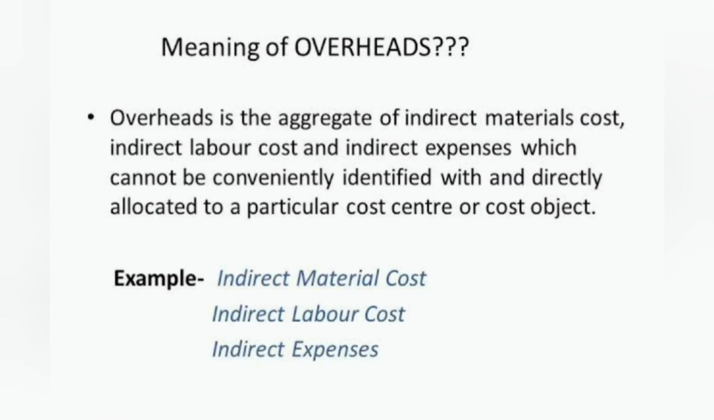What is the meaning of overhead? Overhead is the aggregate of indirect material cost, indirect labor cost, and indirect expenses which cannot be conveniently identified with and directly allocated to a particular cost center or cost object. So these are the expenditures which are being done in an indirect manner and are called overheads. We have indirect material cost, indirect labor cost, and indirect expenses, which are great examples of overheads.